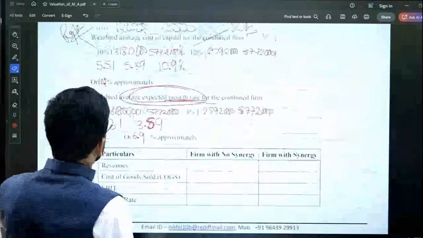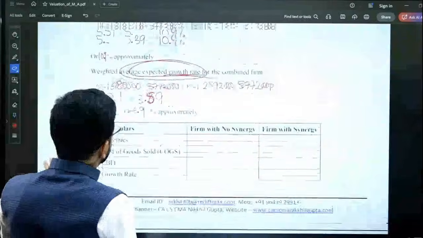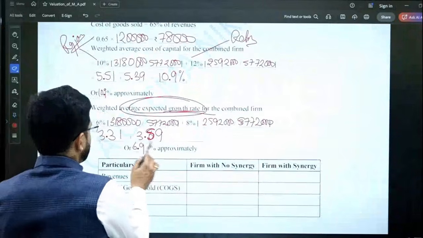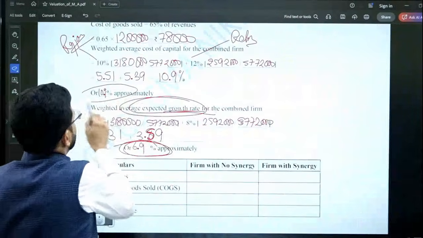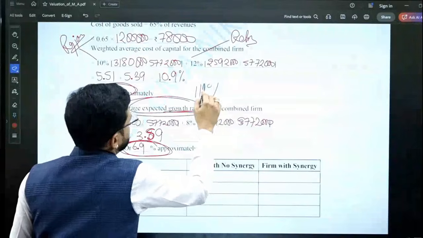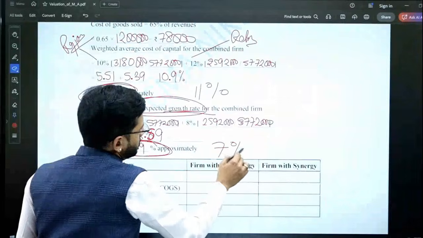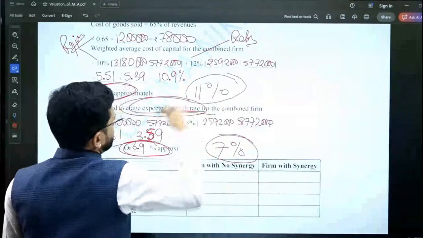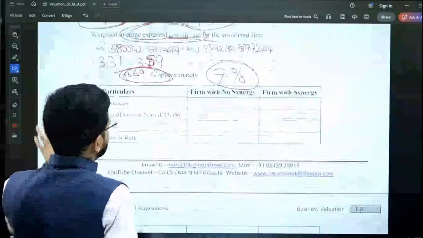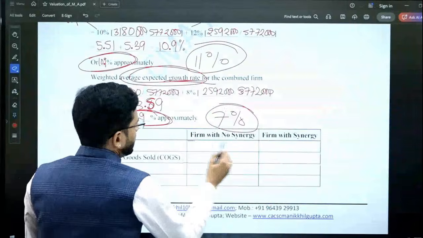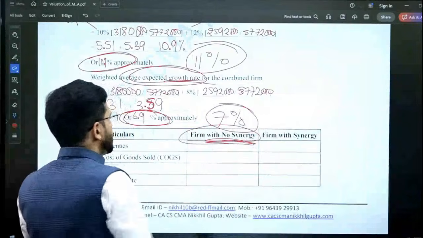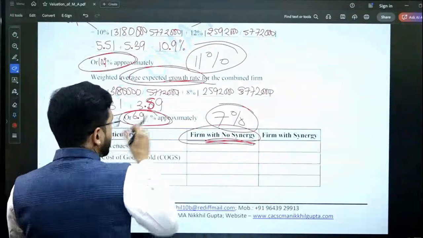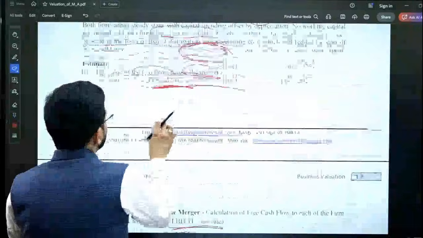Okay, so now we are good to go. Our growth is approximately 7% and the cost of capital is approximately 11%. Now, what is the value of the firm with no synergy? If there's no synergy at all, what will be the value of individual firms? The question has specifically hinted at this.